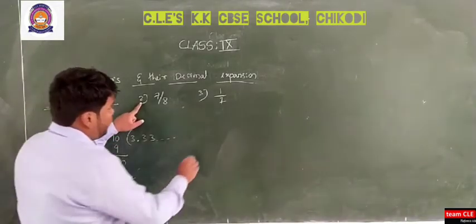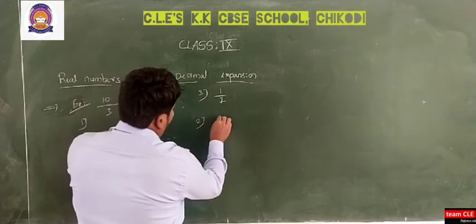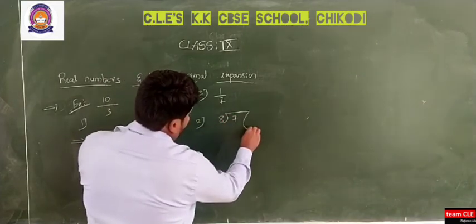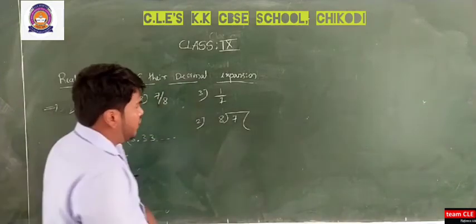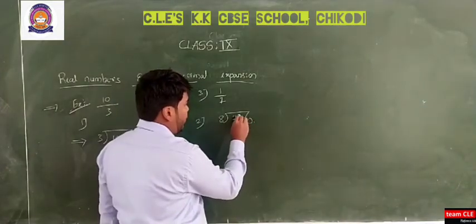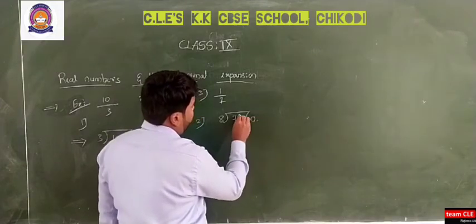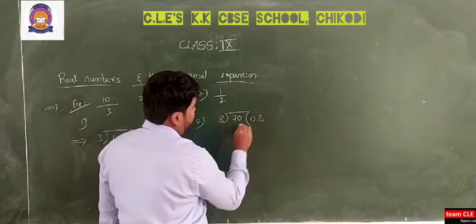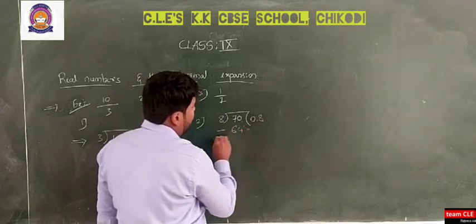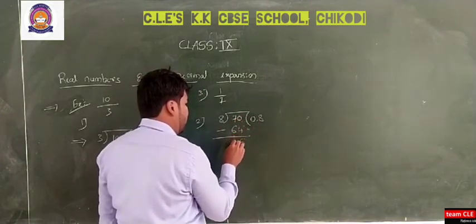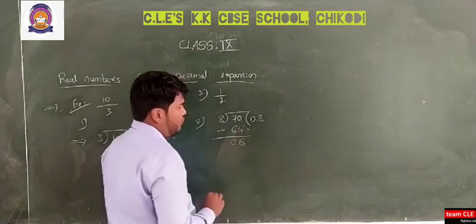Second scenario, we have 7 by 8, which I can write as 8 into 7. So you take the point and increase the zero, that is 0.70. 8 8s are 64. So again this is 70 minus 64, which equals 6. So 7 minus 7 equals 0, and we get 0.6.